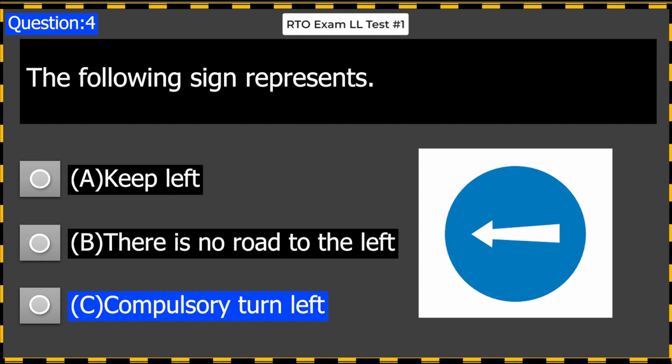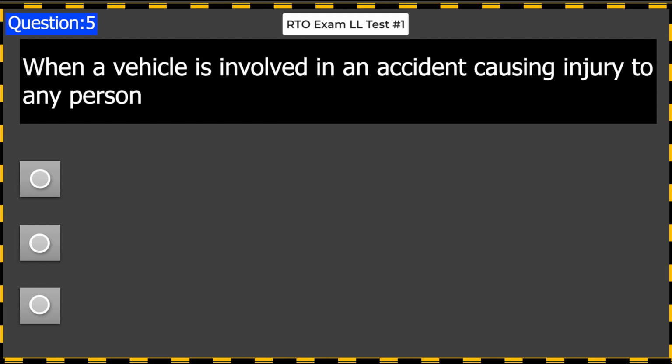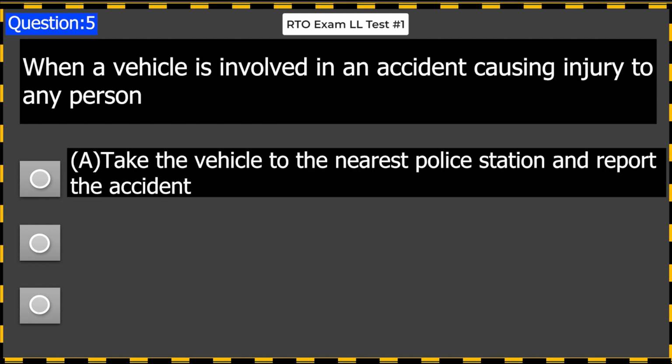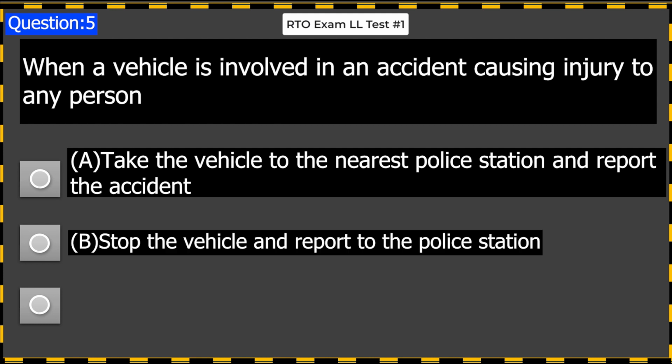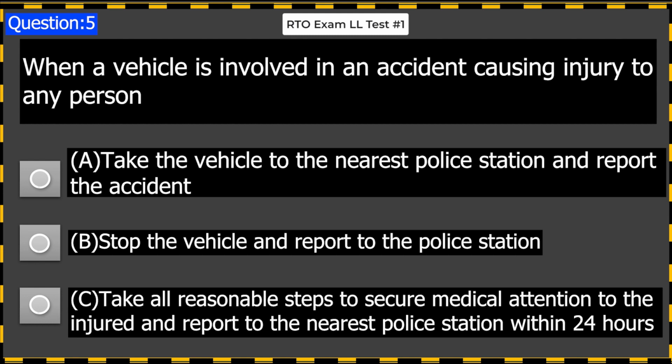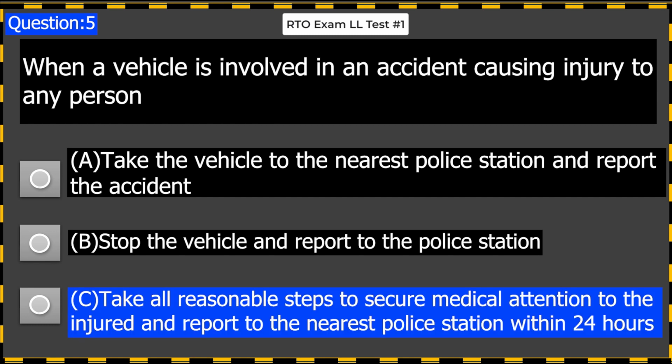When a vehicle is involved in an accident causing injury to any person: A. Take the vehicle to the nearest police station and report the accident. B. Stop the vehicle and report to the police station. C. Take all reasonable steps to secure medical attention to the injured and report to the nearest police station within 24 hours. Answer C. Take all reasonable steps to secure medical attention to the injured and report to the nearest police station within 24 hours.